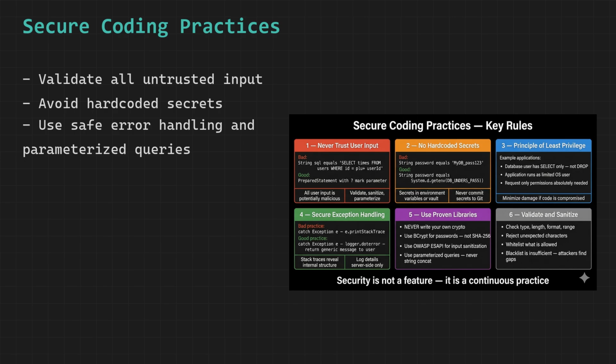Error handling is often overlooked as a security concern. When an exception occurs and you print the stack trace directly to the user, you reveal your internal package structure, class names, framework versions, and sometimes data values. This information helps attackers understand your system and craft targeted attacks. Log detailed exceptions server-side for developers. Return only generic error messages to users.